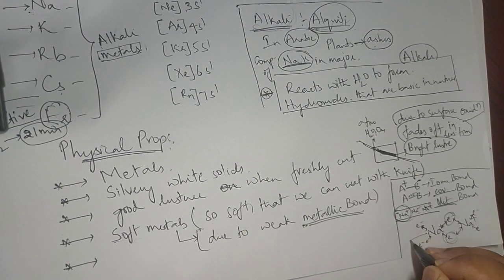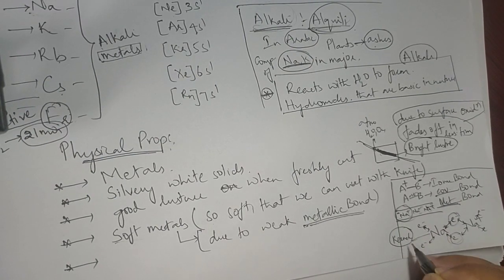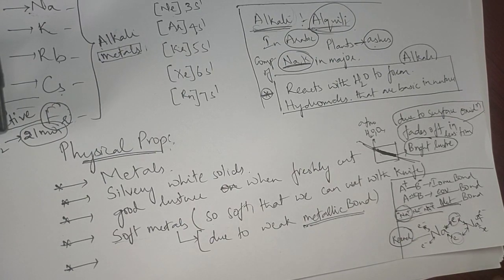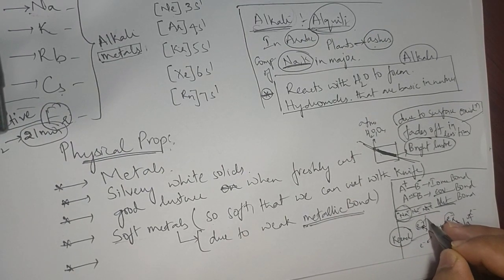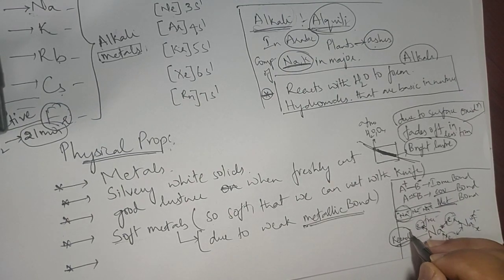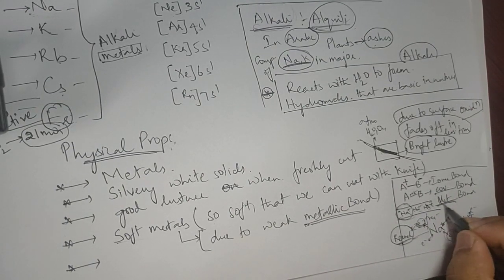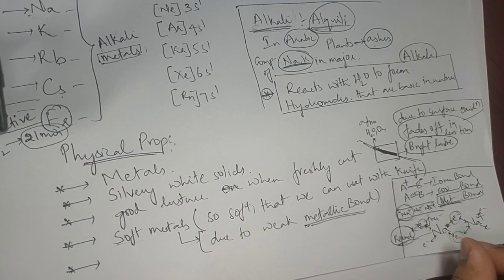Now this sodium, I call it the kernel. What is the kernel? The sodium ion. That means the protons, neutrons, electrons, everything together with the positive charge is called the kernel. And this is called what? The free electron. The force of attraction between the kernel and the free electrons is called a metallic bond. Okay, we understood what a metallic bond is, hopefully.